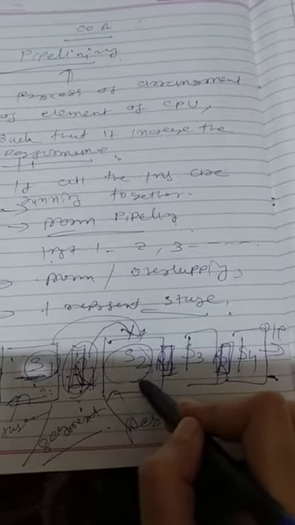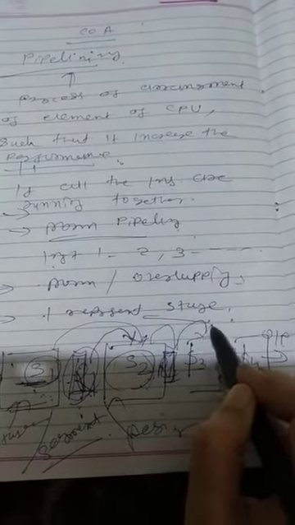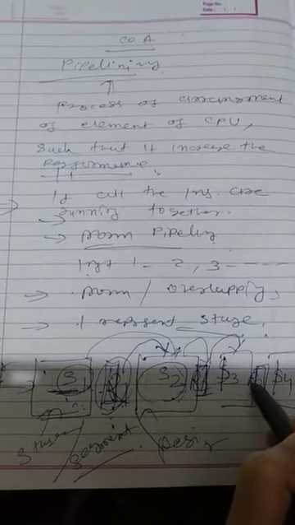Whatever the output of S2, it goes to register R2 and becomes the input for segment S3. Then it becomes the input for S4. This process continues one by one and we get the last output.